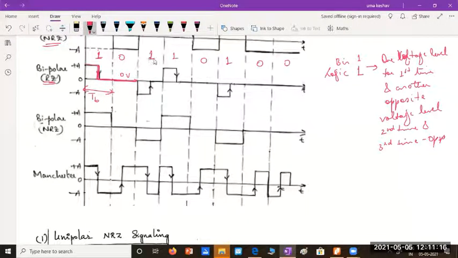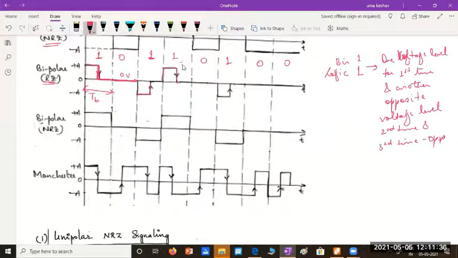The second time 1 occurs, I'll represent it with a negative level. First time I had represented with positive voltage level. The second time, you represent it with a negative voltage level. Third time it occurs, again opposite, positive voltage level.